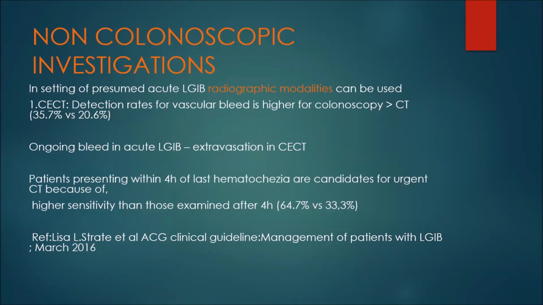So, non-colonoscopic investigations in the setting of presumed acute lower GI bleed: radiographic modalities can be used. With contrast enhanced CT, the detection rate is 35.7% versus colonoscopy, which is 20.6%. The ongoing bleed in acute lower GI bleed will be found as extravasation on contrast enhanced CT. Patients presenting within 4 hours of last hematochezia are candidates for urgent CT because of higher sensitivity than those examined after 4 hours.